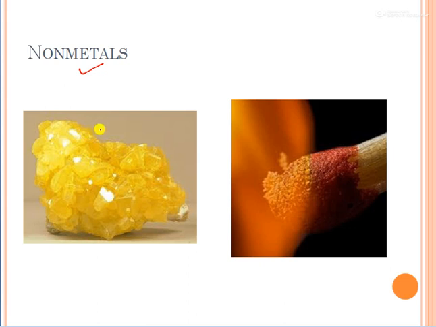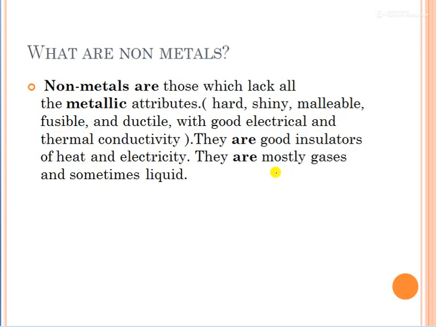Non-metals are not that shiny, but this one is shining as it is in the form of stone. This is also a kind of non-metal. So let us know what these non-metals are. What are non-metals? Non-metals are those which lack all the metallic attributes.